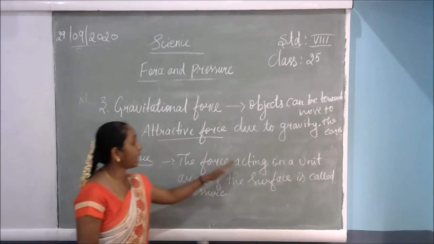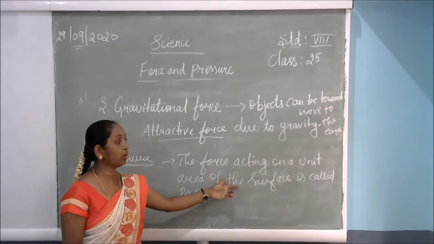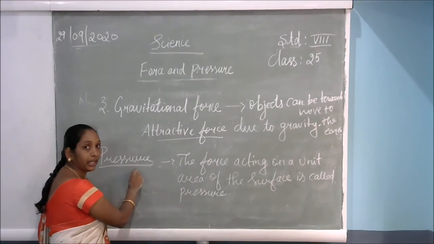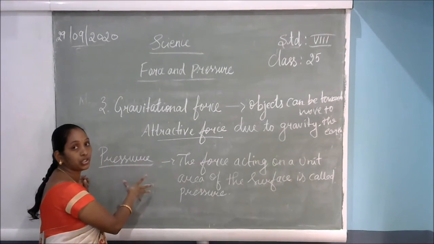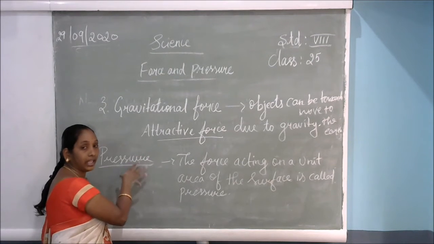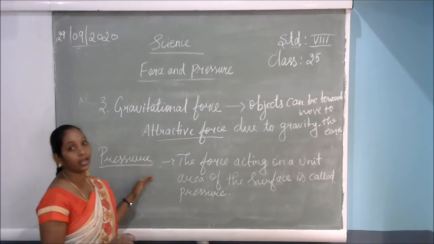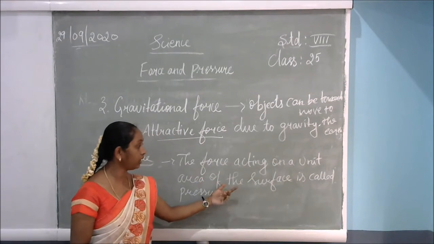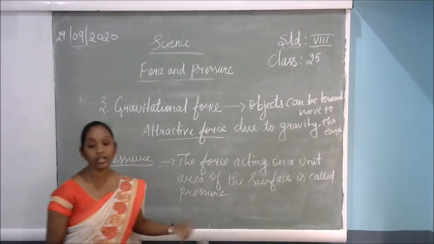So it is the force acting on a unit area of the surface. In a particular area, in a particular place, the amount of force applied on that area in a particular unit time is called what? Pressure. The force acting on a unit area of the surface is called pressure.